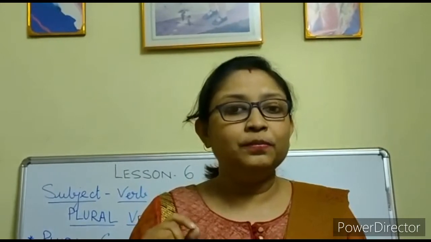Students, now you will be learning the rules for the plural verbs. The basic thing you know is that we use a plural verb with plural subjects. And again, the plural form of the verb is the base form of the verb. But still there are some rules, like I and you.